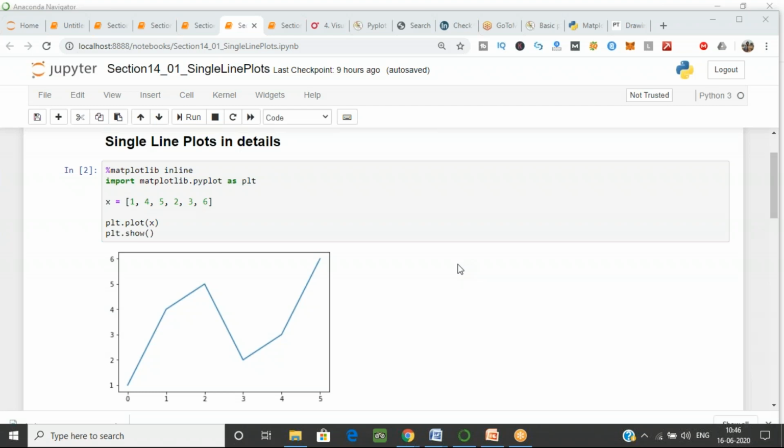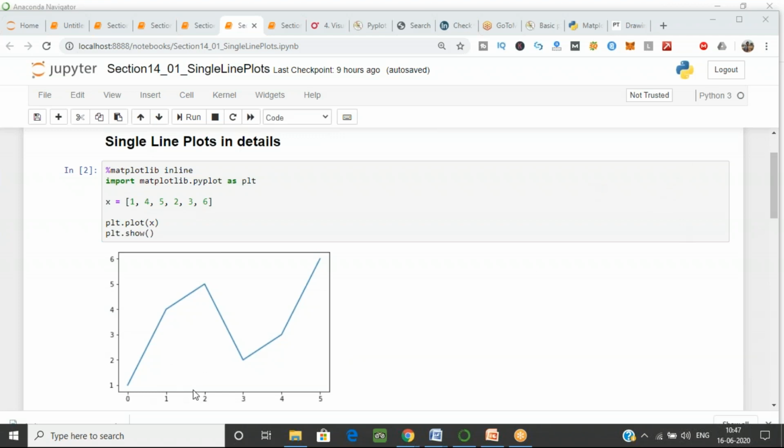So what does it do if you have a single list? You are providing it as the x. The function we are using for line plotting is y equal to f of x. So what does it do when you are using the function y is equal to f of x? The y becomes a function of this x. Because you are plotting only one value, it will just plot it on the y.